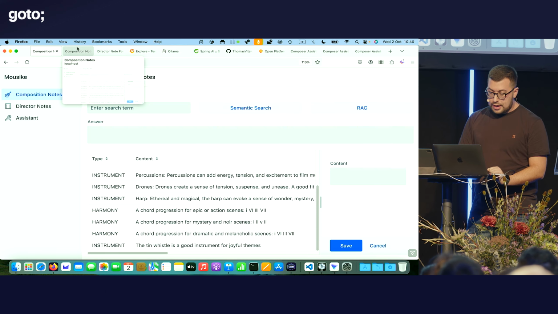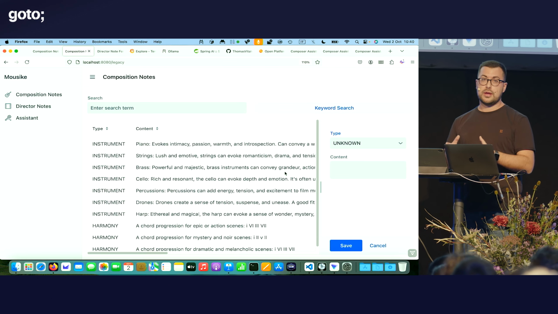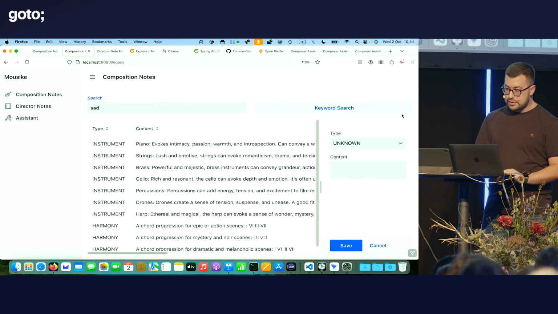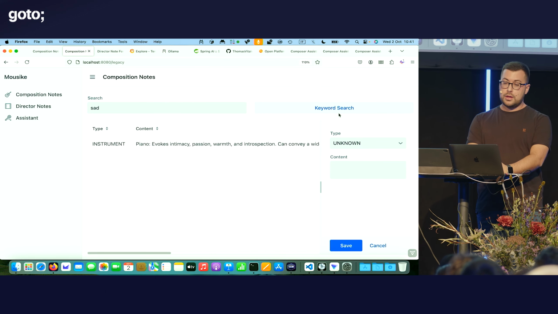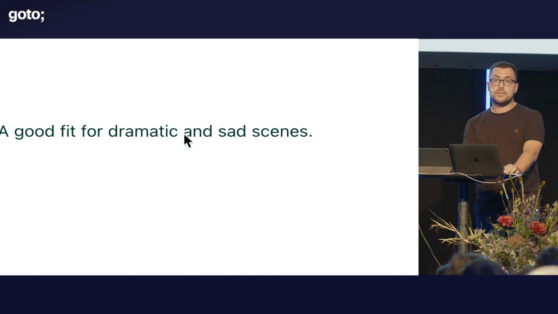Next, I have all this data. I need to search for them. So if I'm writing a theme for a sad scene, I might search by keyword everything that is related to sad. But what I get is only the entries that contain exactly the word sad in it. So I'm actually losing a lot of important notes that use other types of words, like dramatic or melancholic.